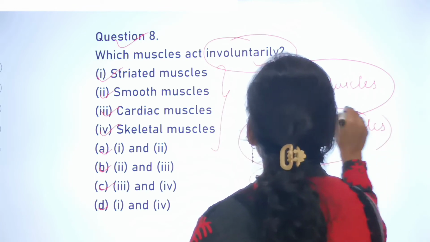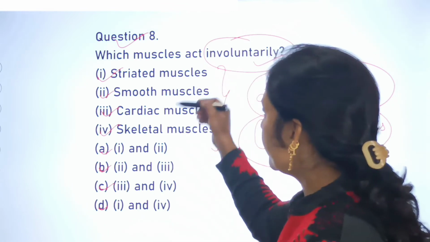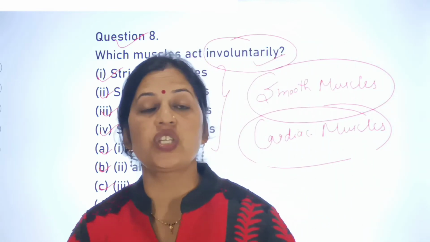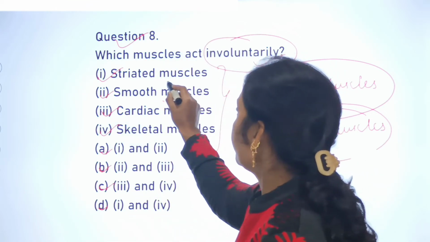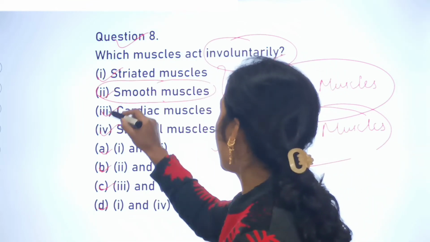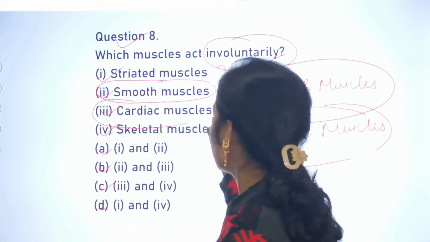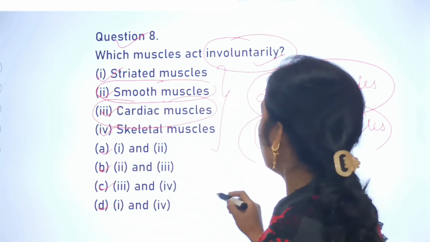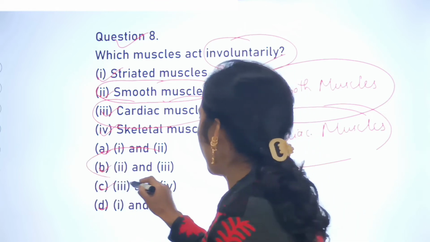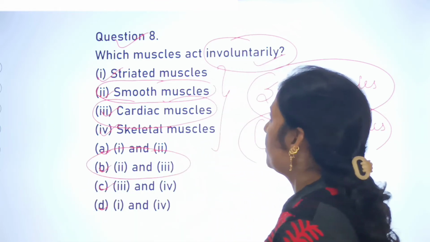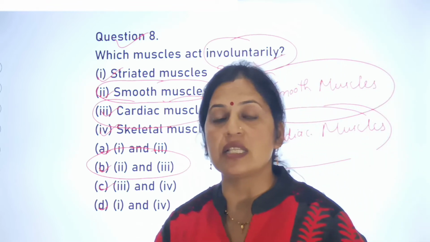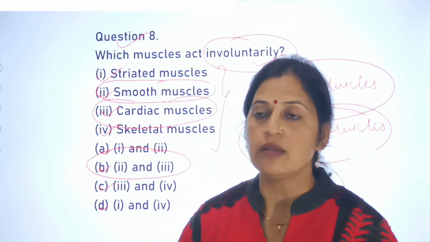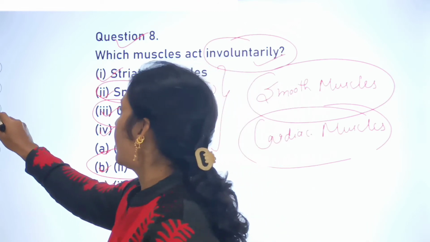That means out of these muscles, the muscles which act involuntarily, that are smooth muscles, these are involuntary muscles, as well as cardiac muscles, these are involuntary muscles. So here this is the right answer for the question number 8, that is smooth muscles as well as cardiac muscles, they act as involuntary muscles. So this is the right answer.